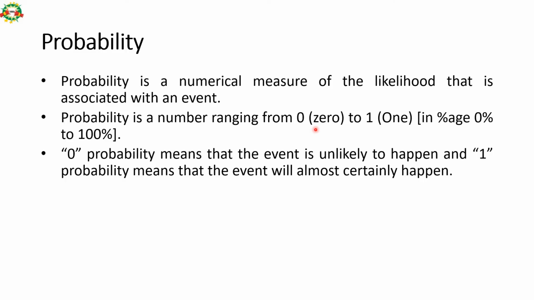So what is probability? Probability is a numerical measure of the likelihood associated with an event. It is nothing but a number range from 0 to 1, or in percentage 0% to 100%. So 0 probability means the event is unlikely to happen, and 1 probability means the event is almost certainly going to happen.